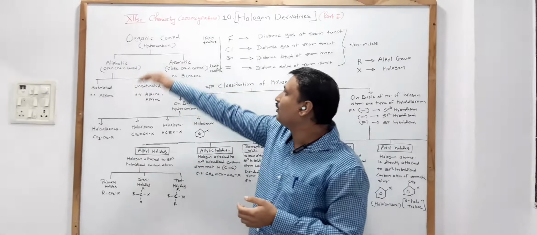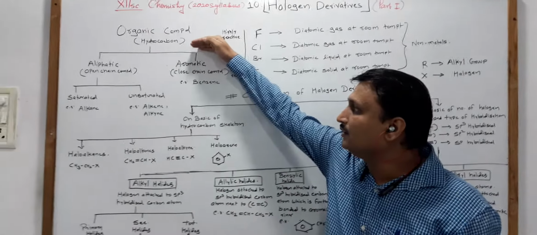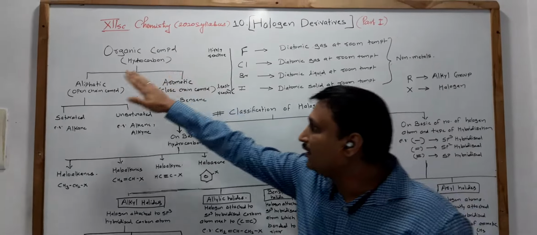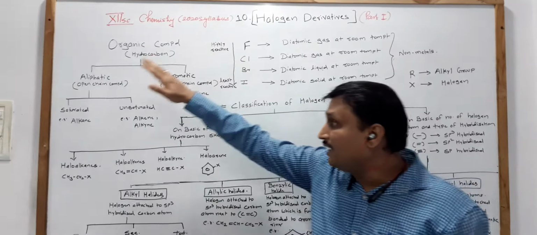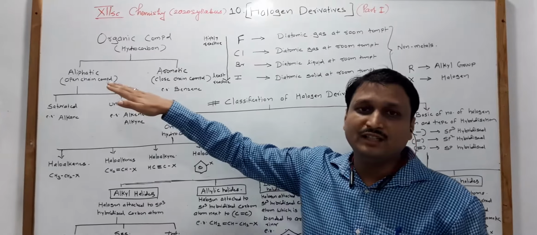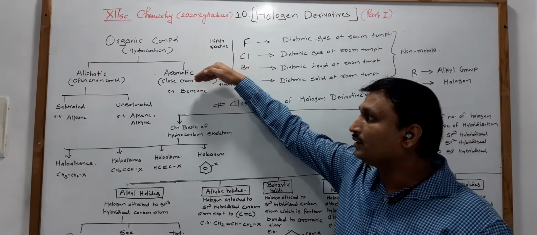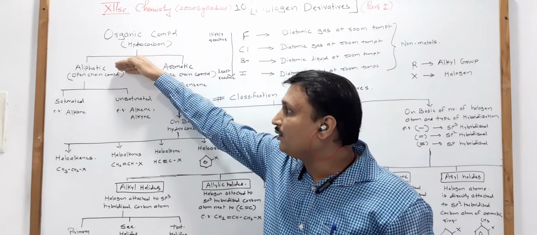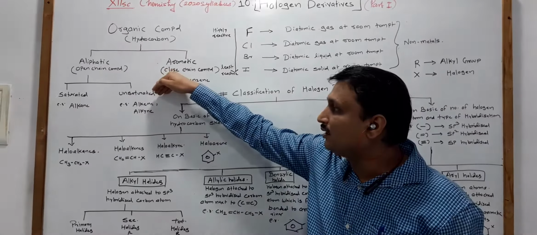When we classify the hydrocarbons, they are classified into aliphatic hydrocarbons and aromatic hydrocarbons. Aliphatic hydrocarbons are open chain compounds and aromatic hydrocarbons are closed chain compounds. Further, aliphatic hydrocarbons are subdivided into saturated and unsaturated compounds.